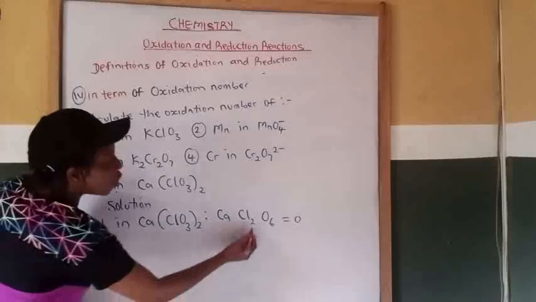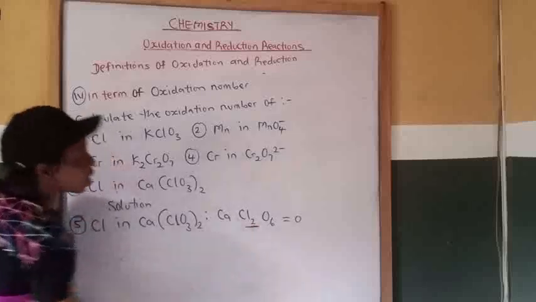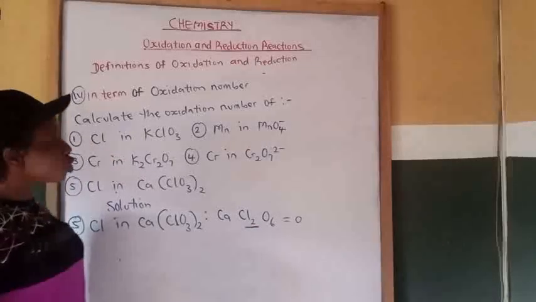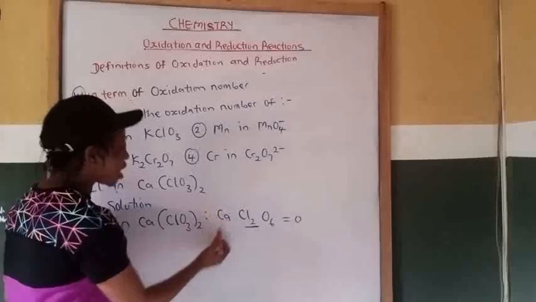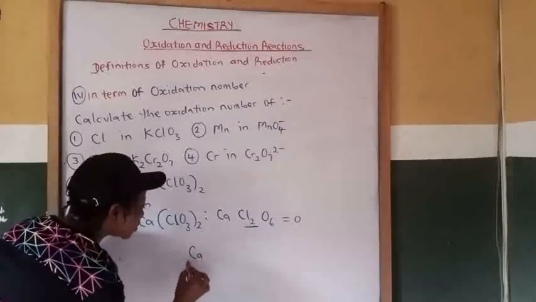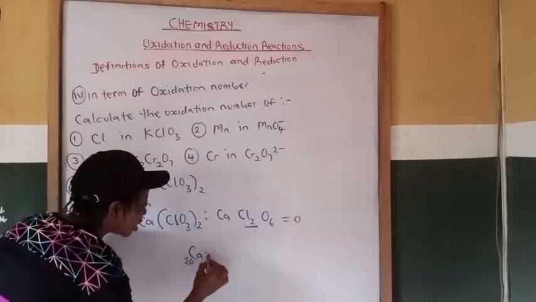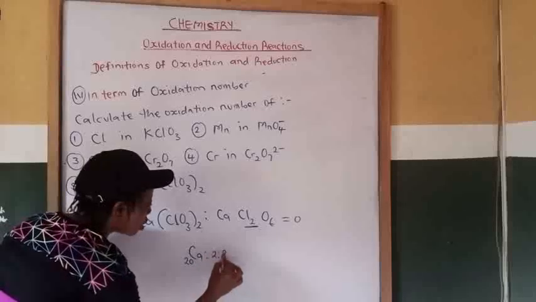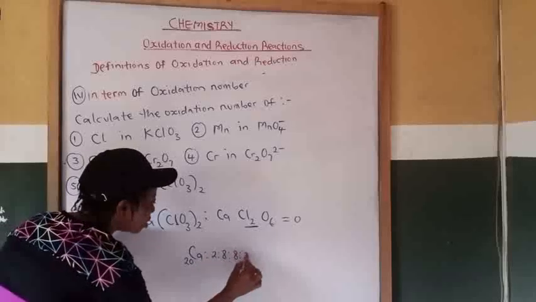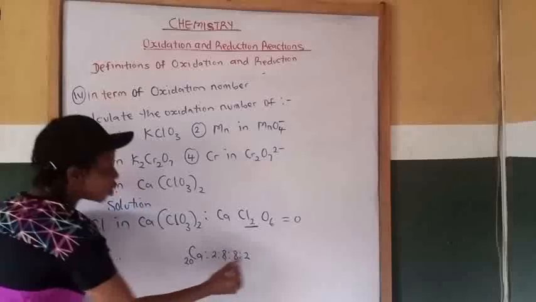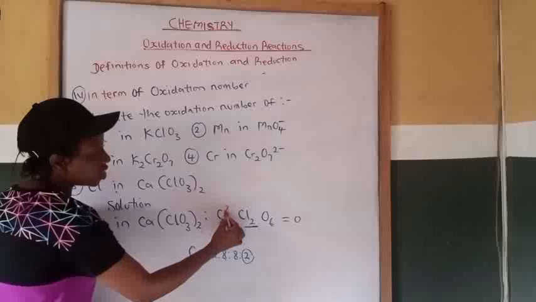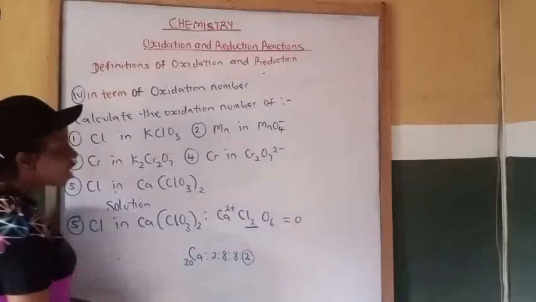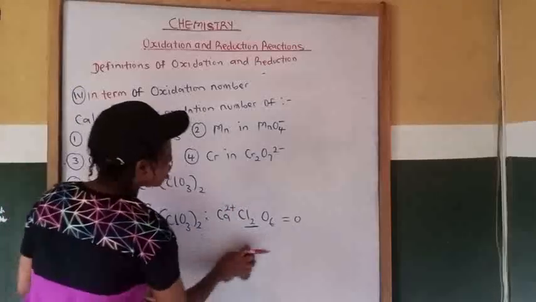Now we are looking for chlorine, so chlorine is our unknown. You assign no charge to chlorine. So what's the charge on calcium? Calcium is number 20, so the electronic configuration will be 2, 8, 8, 2. 2 plus 8 plus 8 plus 2 will give us 20. So it has 2 valence electrons. Therefore, the charge on calcium is plus 2.